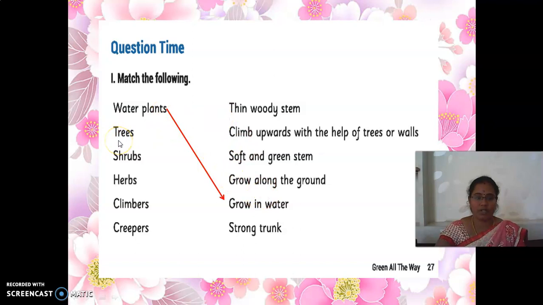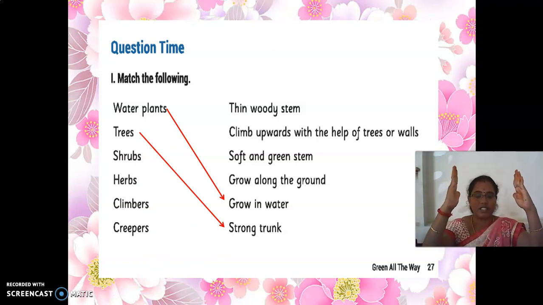Okay, the second question is trees. For trees, which is the answer, my dear children? Read all the options, then only you can get an idea. Strong trunk. Yes, if you are seeing a big tree, the trunk is like that. The trunk is always very strong. So for trees, the strong trunk.